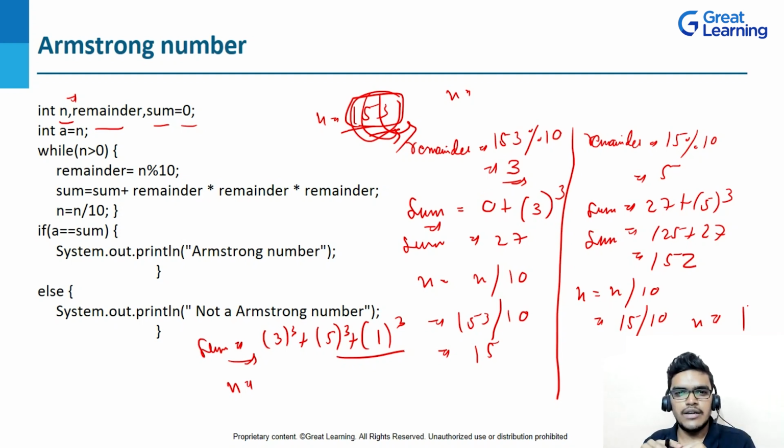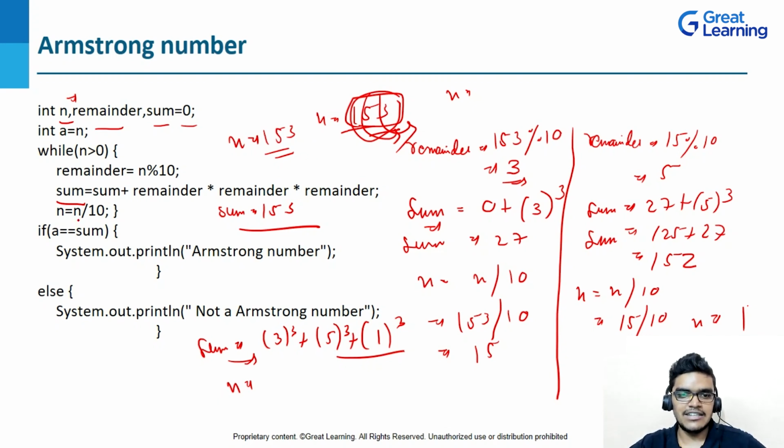As I told you, let's suppose 153 is a number, and you want to check whether this number is an Armstrong number or not. So what can I do? This is my logic, right? Here you can see that sum is equal to 153 and my n will also be 153. So 153 is equal to 153, then it will be an Armstrong number, right? So I should write here n, right?